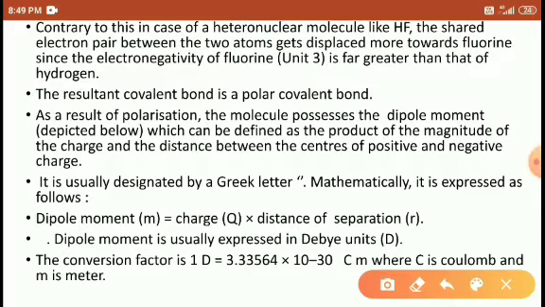So the dipole moment unit is Debye. Dipole moment unit is Debye. 1 Debye is equal to 3.3356 into 10 to the power of minus 30 coulomb meter. 1 Debye, right?